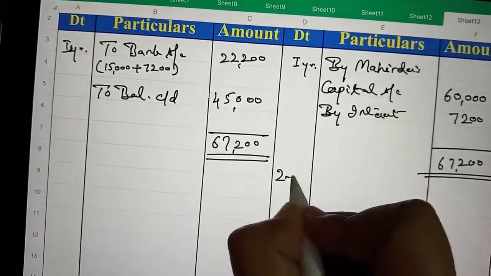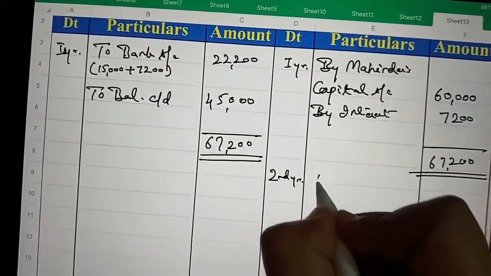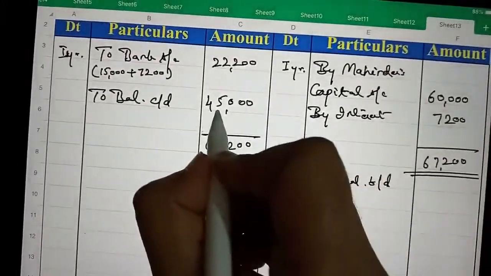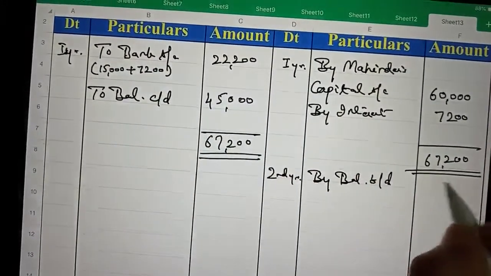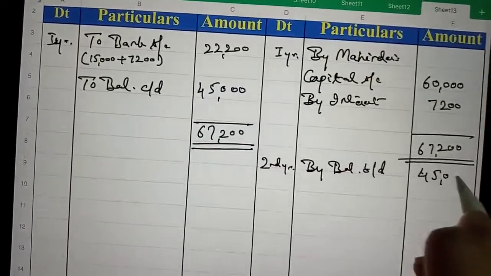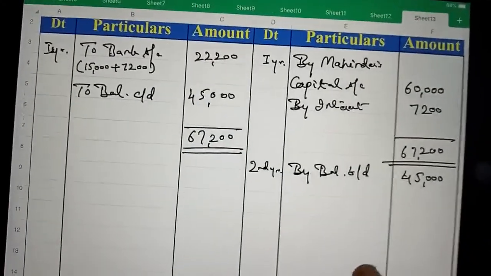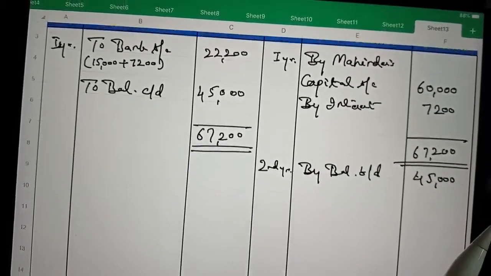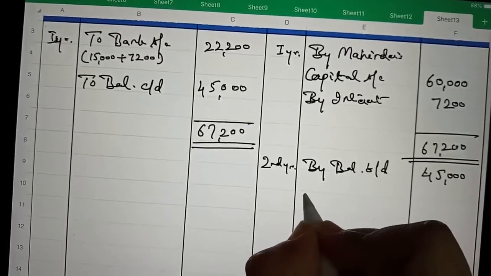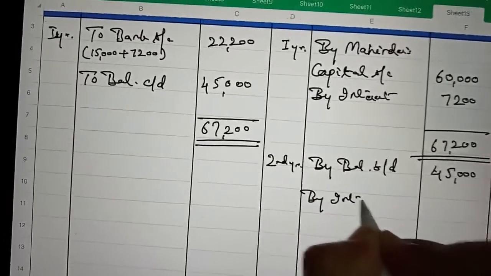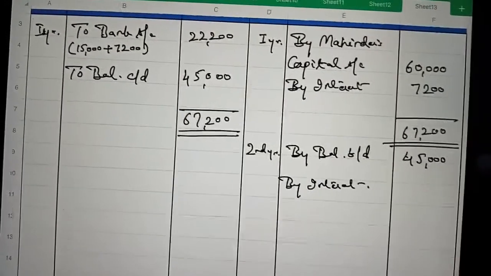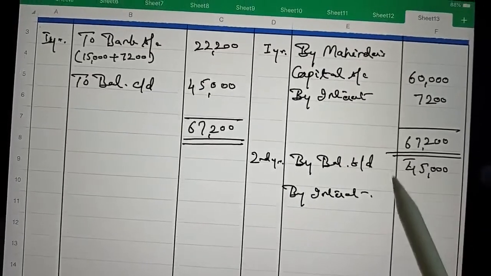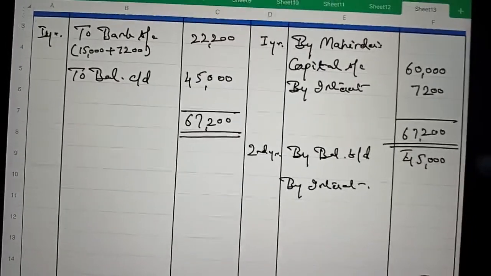Here we will write second year. In the beginning of the year we will write by balance brought down. So this 45,000 will be written in the second year, 45,000. And now we again have to calculate interest on the amount outstanding in the beginning of the year, and the amount outstanding here is 45,000.